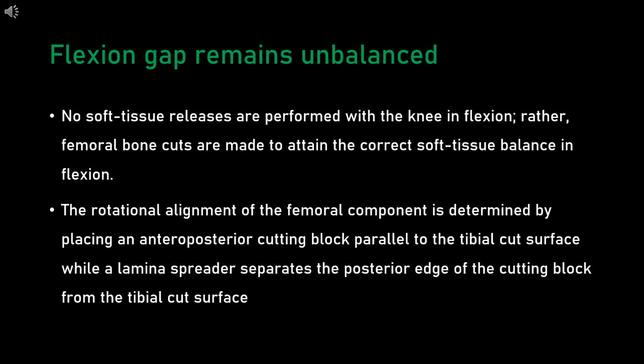If the flexion gap remains unbalanced, then no soft tissue releases are performed with the knee in flexion. Rather, femoral bone cuts are made to attain the correct soft tissue balance in flexion. The rotational alignment of the femoral component is determined by placing an anteroposterior cutting block parallel to the tibial cut surface, while the laminar spreader separates the posterior edge of the cutting block from the tibial cut surface.